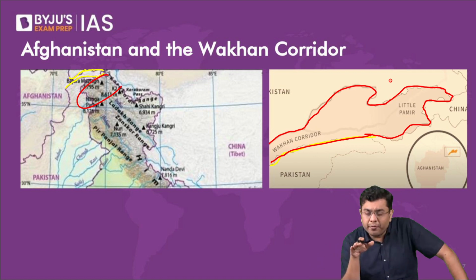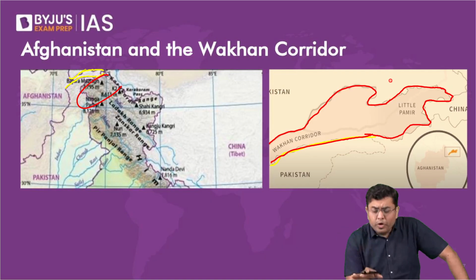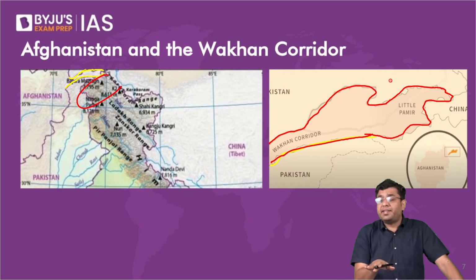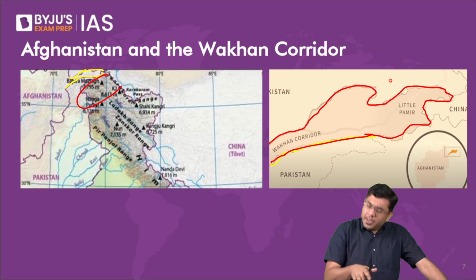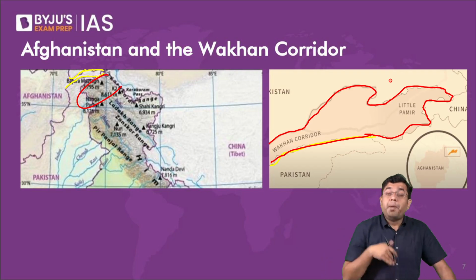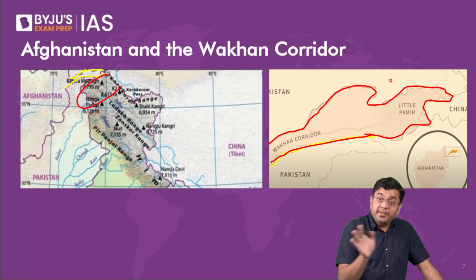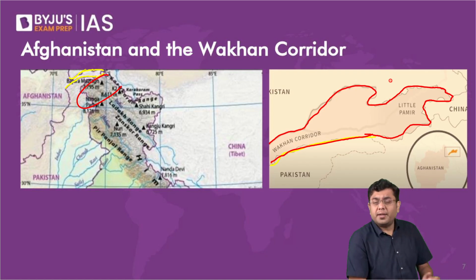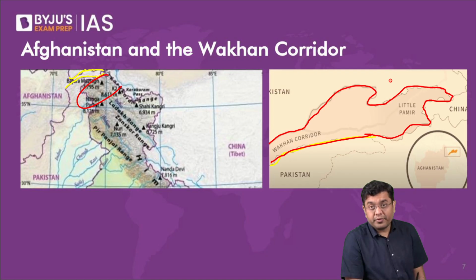Wakhan corridor provides you with a kind of a passageway. It is not that the Wakhan corridor is at sea level. Absolutely not. It is also at an elevation. But it provides you with an easy movement of sorts rather than navigating through these very lofty and steep sided mountains. So that is the importance of Wakhan.